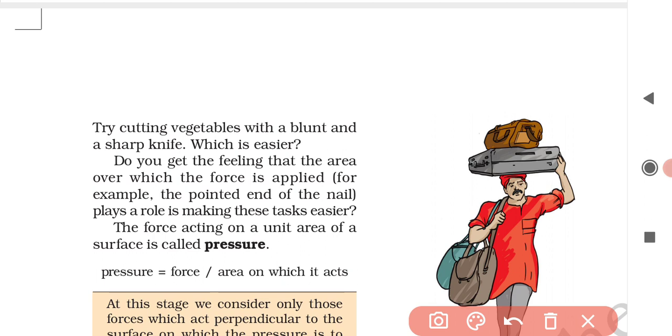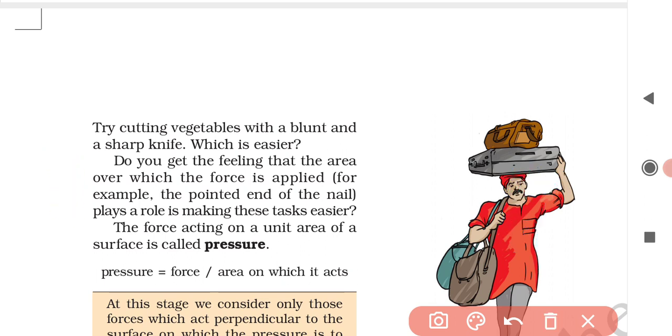So because of the thicker edge, the force of our hand falls over a larger area. The thicker edge has a larger area, so the force of our hand falls over a larger area of the object and produces lesser pressure. So due to this lesser pressure, it cuts the object with difficulty. Clear? So it is very easy to cut the objects or vegetables with a sharp knife rather than a blunt knife.